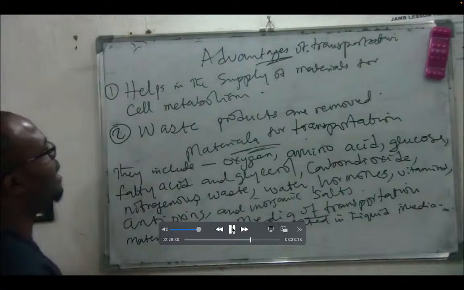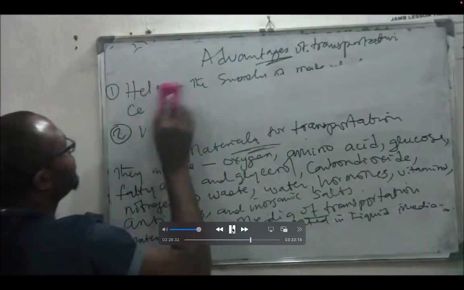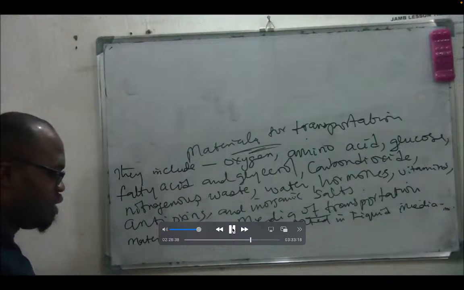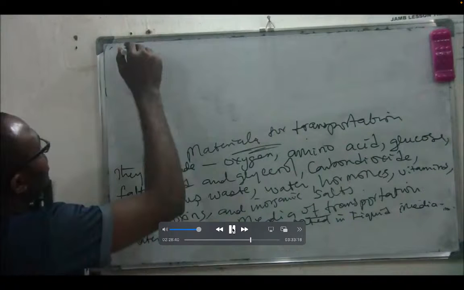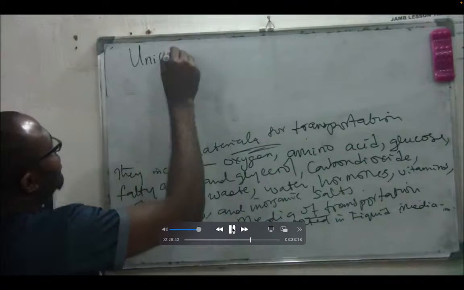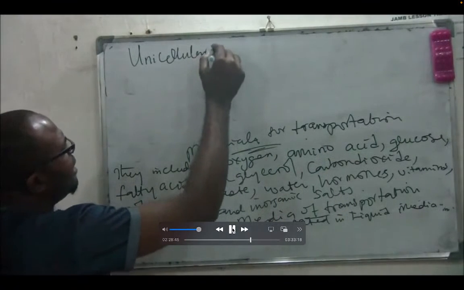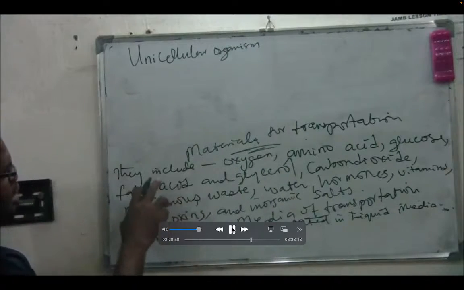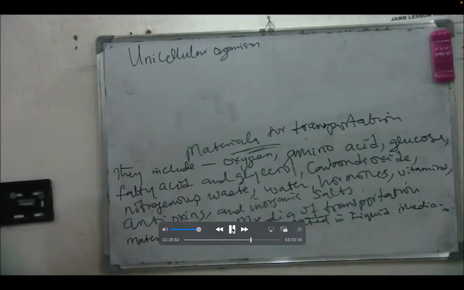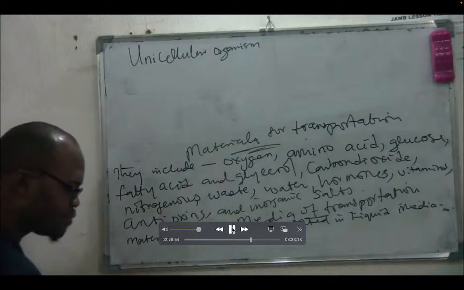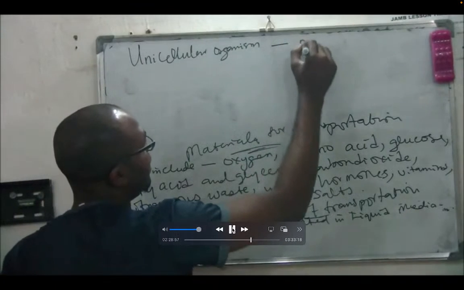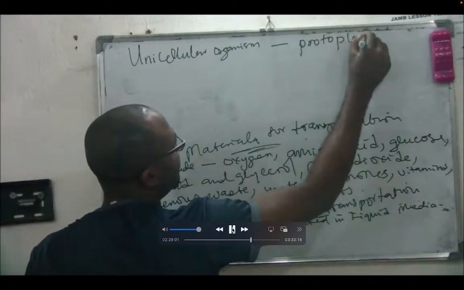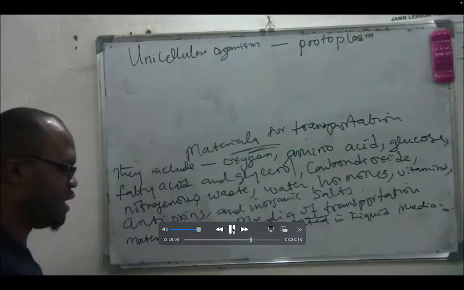So how is this liquid media? Now, we note that unicellular organisms, what is their transport media? What carries all these things for them that we mentioned? Their oxygen, their amino acid. What carries them? What carries them is what we call protoplasm. That's their transport media.